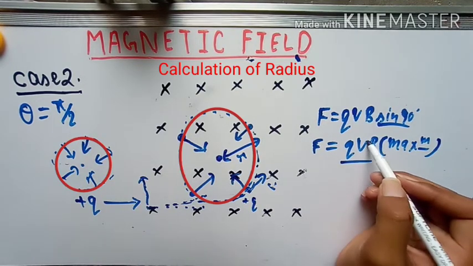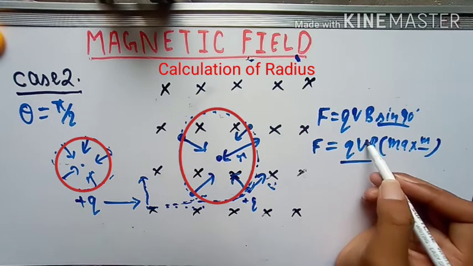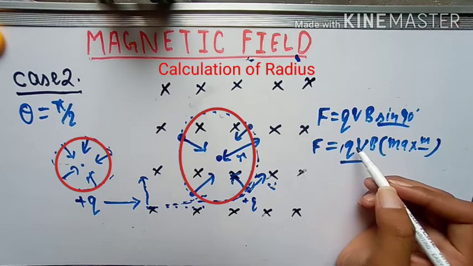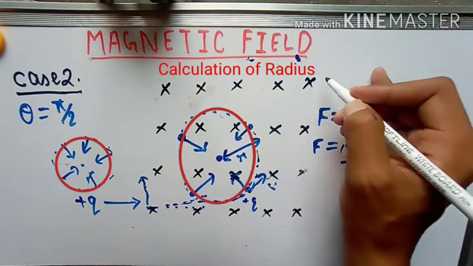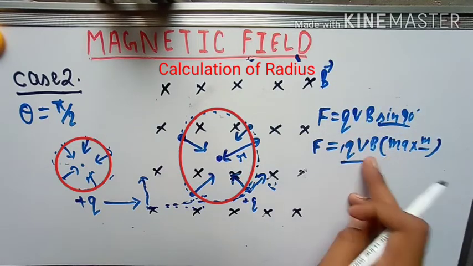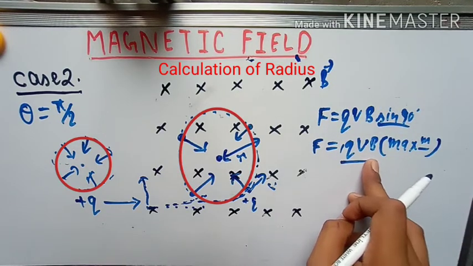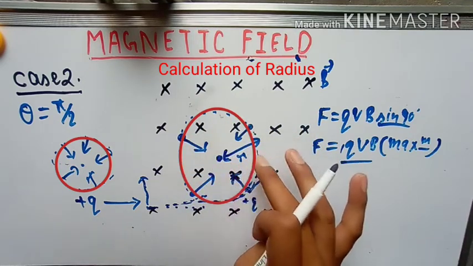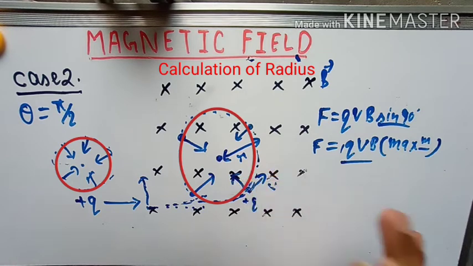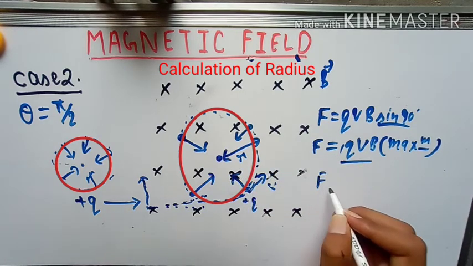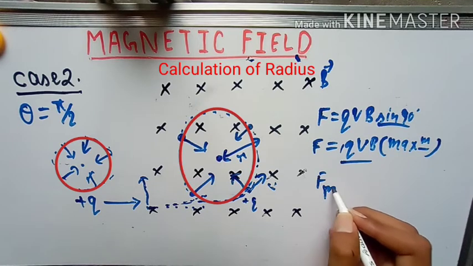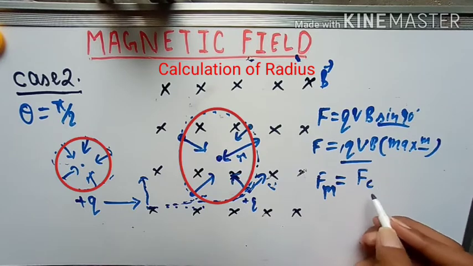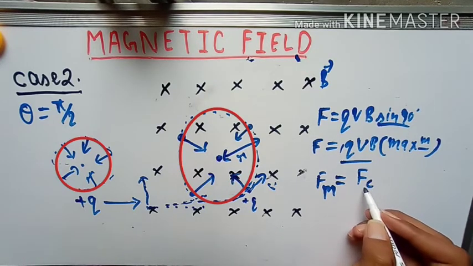v will remain the same. Soon I will tell you how v remains the same. The speed of the charge remains the same. q remains the same, q is not changing. And B, you have applied B, so B is not changing. So this is the constant value of the force. So the radius will be constant. A circle forms of constant radius. Understand? So this force, the magnetic force, you can also write as F subscript m, will be equal to Fc. Fc means what? The magnetic force is acting like a centripetal force.